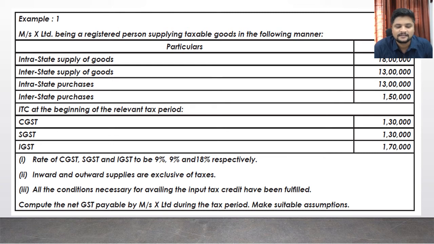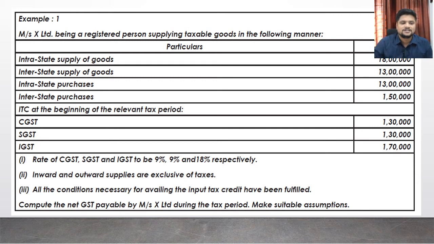All the conditions necessary for availing the input tax credit have been fulfilled. This is just an assumption. They are giving you the information that whatever the conditions for availing ITC are, they are completely fulfilled. So now we have to compute the net GST payable by X Limited for the tax period. Okay, so let us start solving this problem.